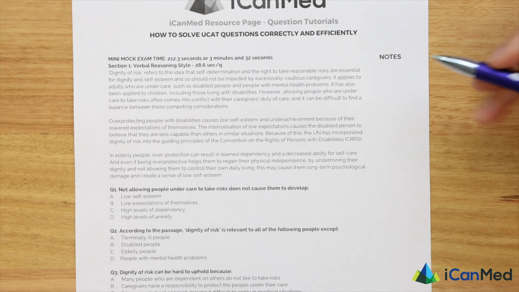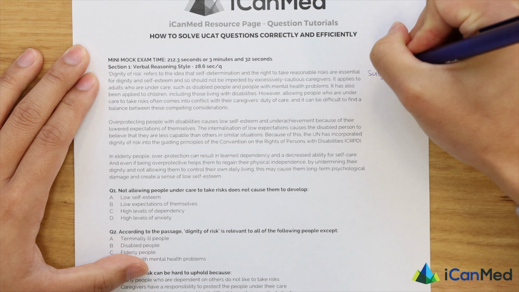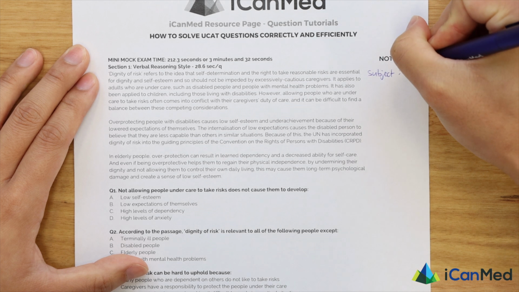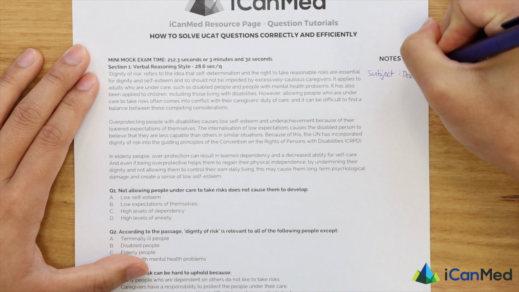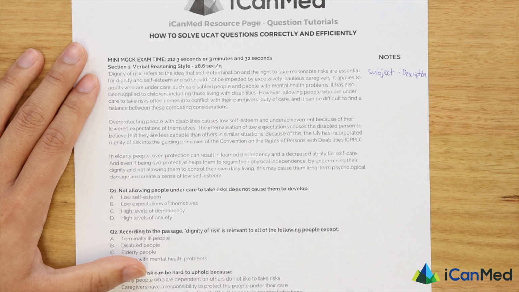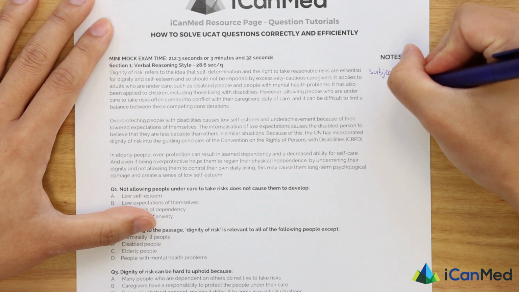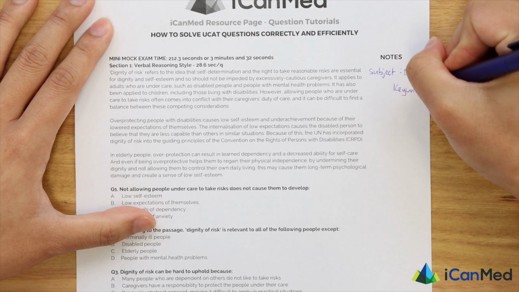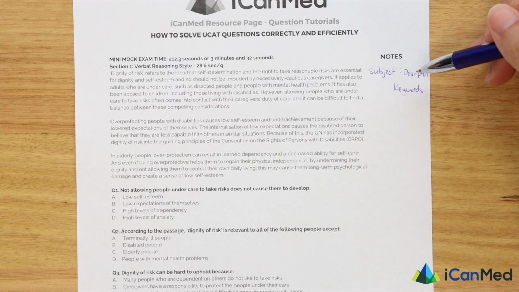Now, this technique will rely a lot on this thing that we say, the subject followed by a description. Every single sentence will have a subject followed by a description, and you are meant to pick up all of these keywords the first time that you read through the passage. So which one is more important? Is it the subject or the description?